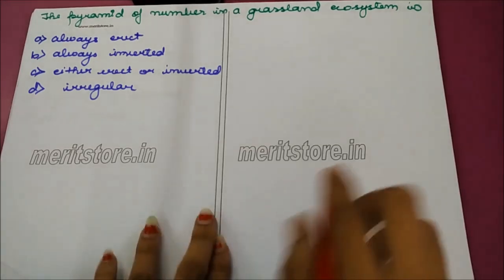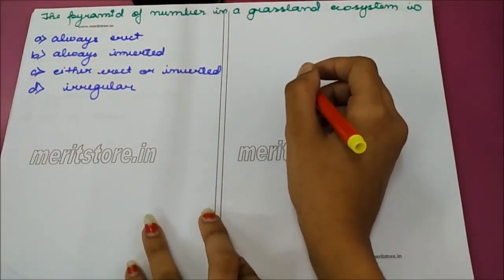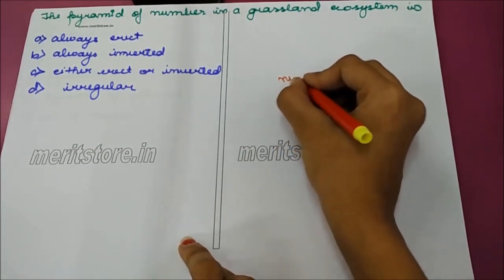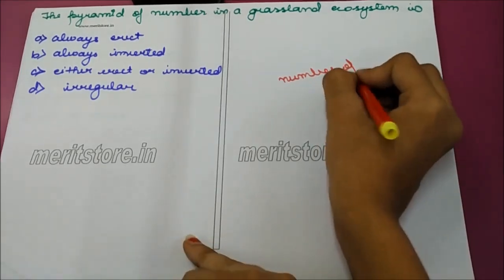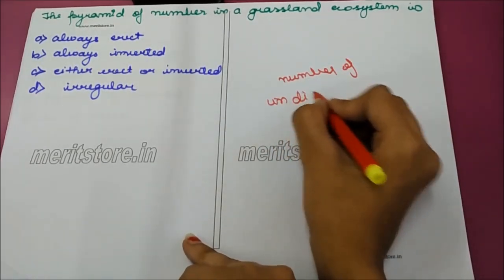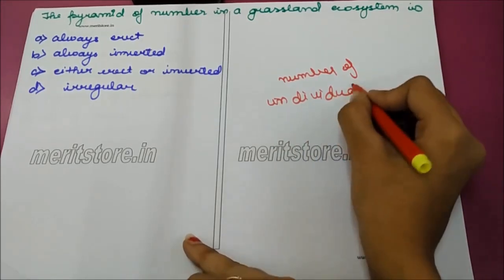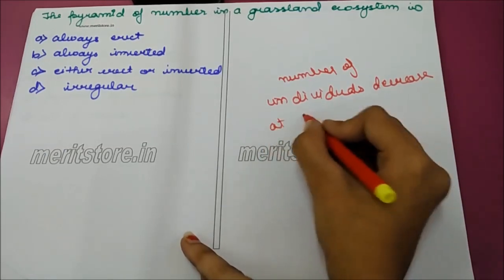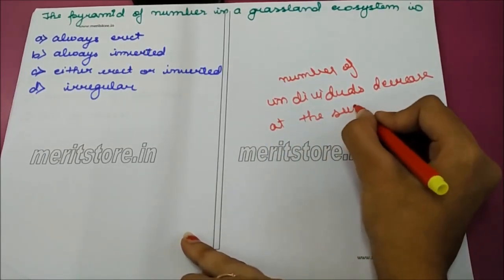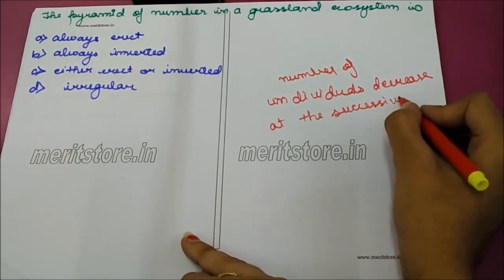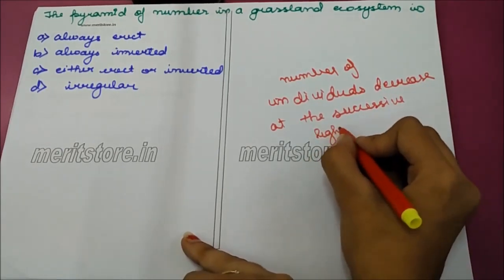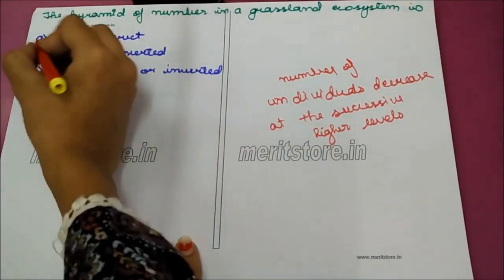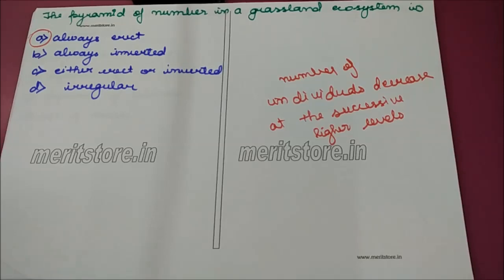In a grassland food chain, the number of individuals decrease at successive higher levels. So the correct option is A, always erect.